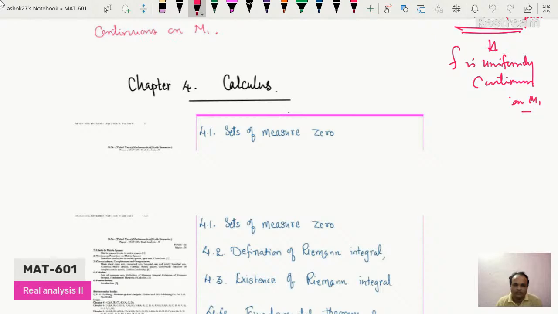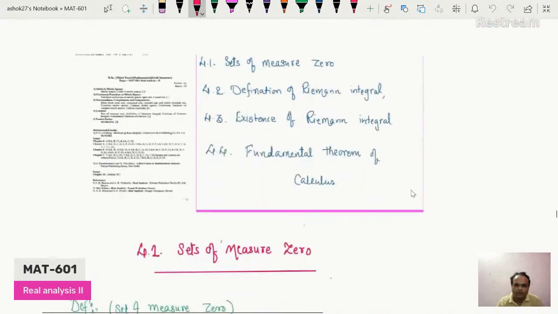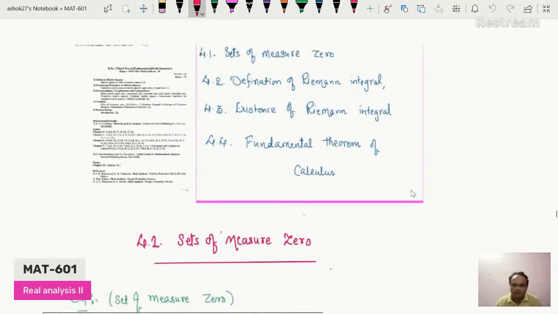Then the definition of Riemann integral, then existence of Riemann integral, and the fundamental theorem of calculus. So, this is the outline of this chapter. So let's continue with the first topic, that is 4.1 sets of measure 0.